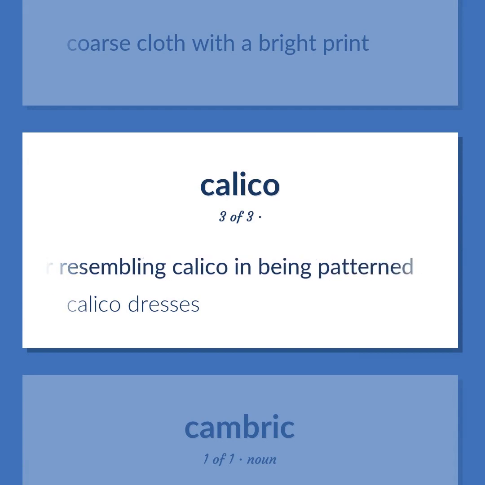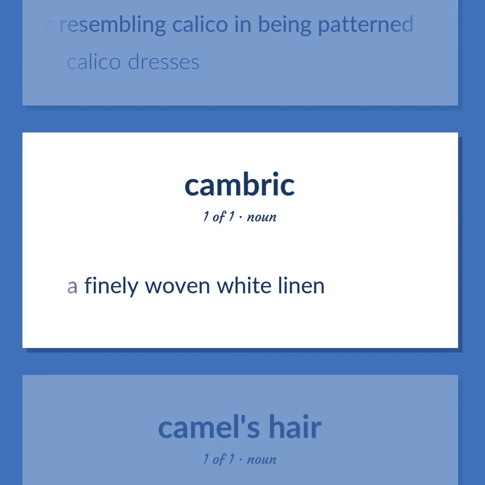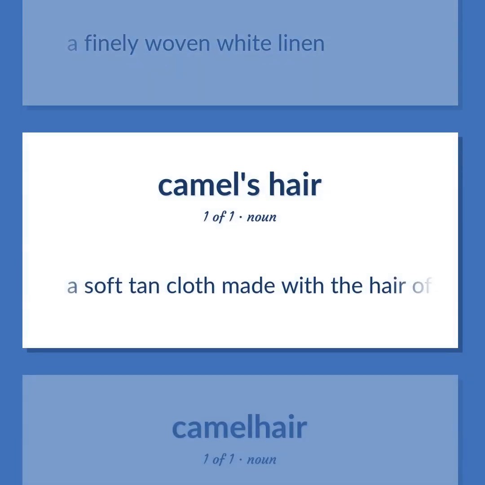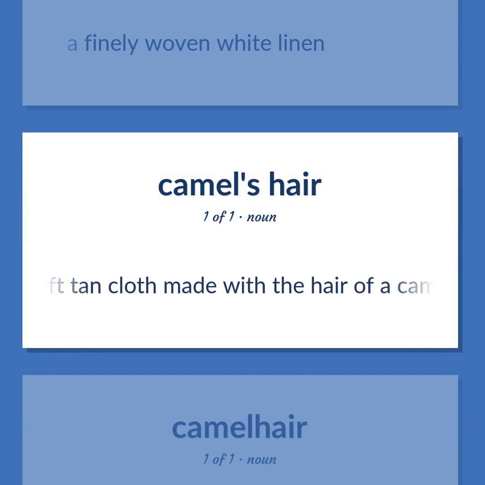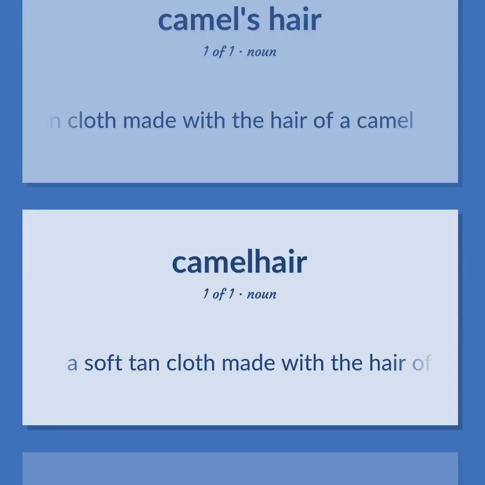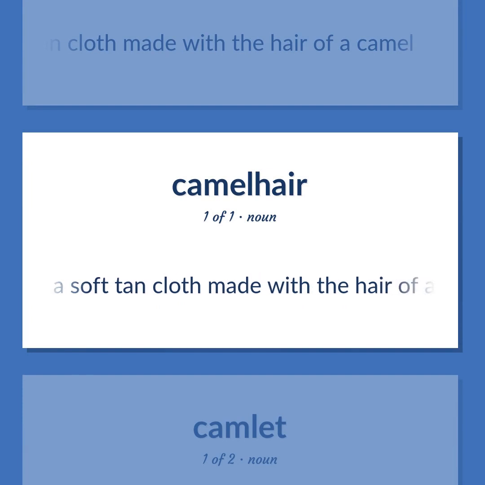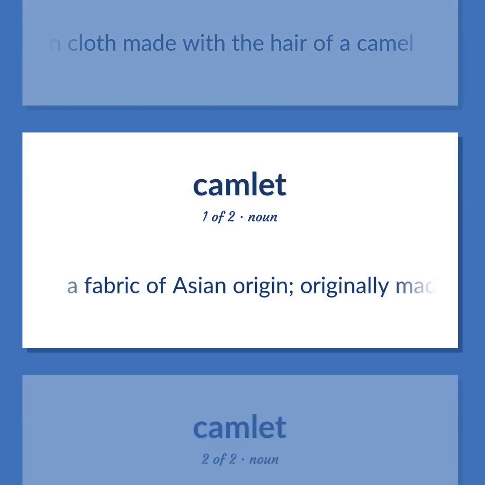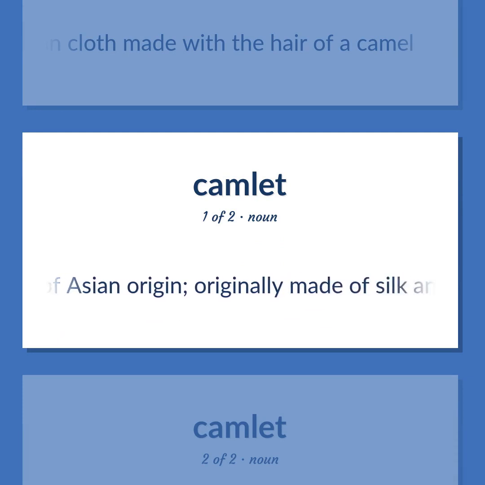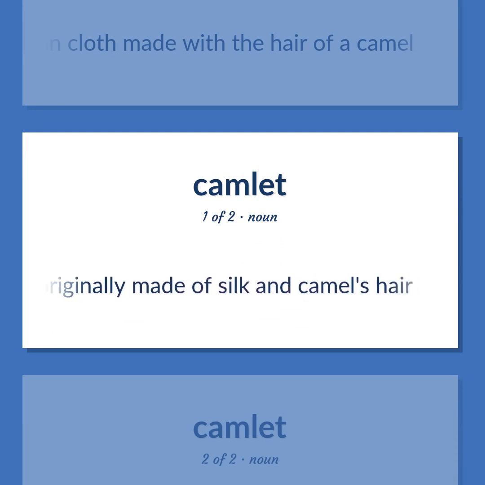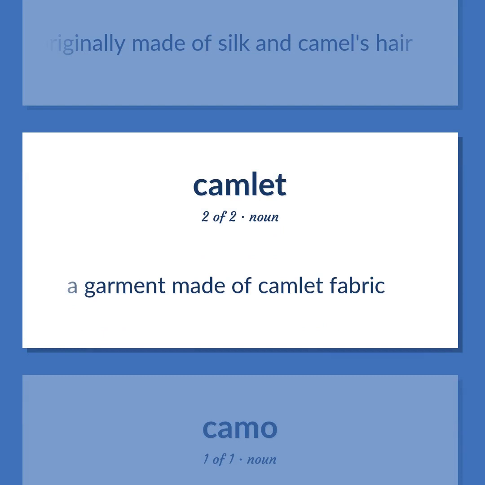Calico dresses. A finely woven white linen. A soft tan cloth made with the hair of a camel. A fabric of Asian origin, originally made of silk and camel's hair. A garment made of camlet fabric.